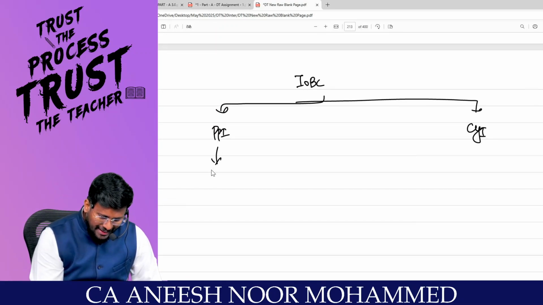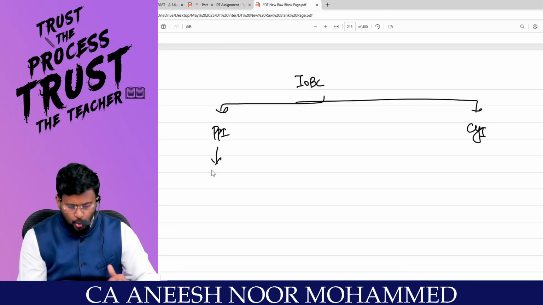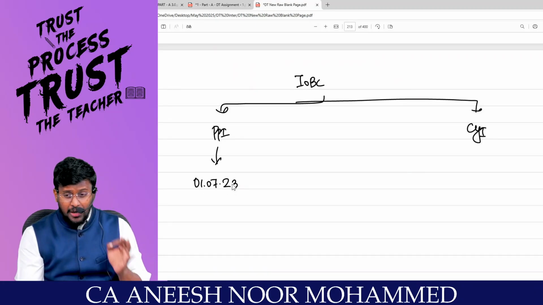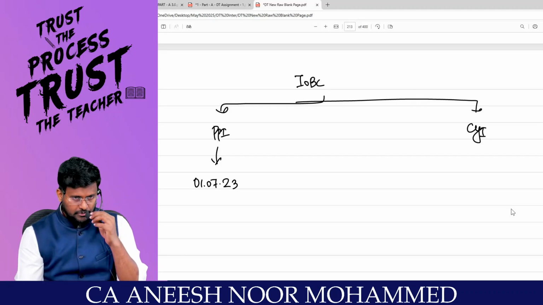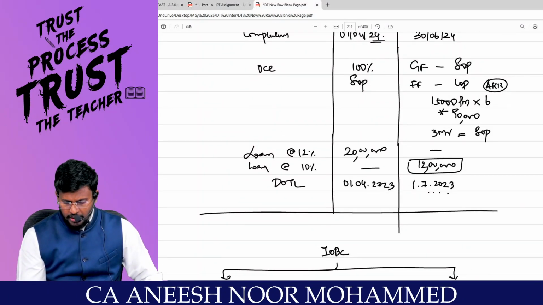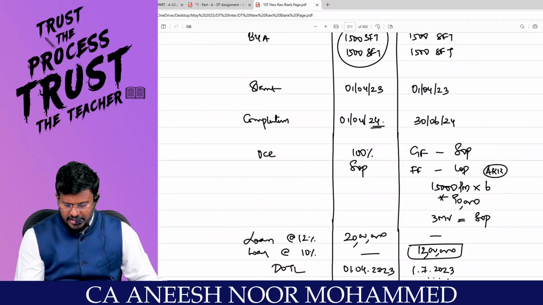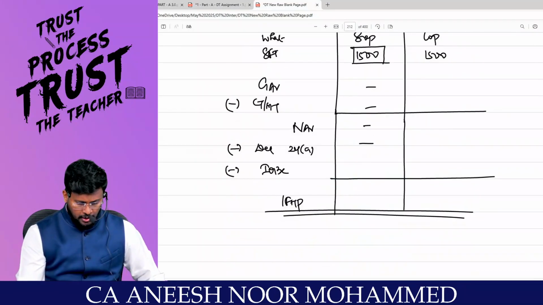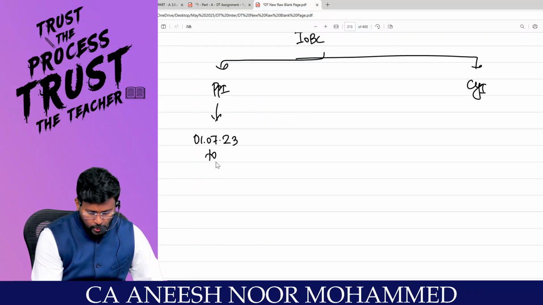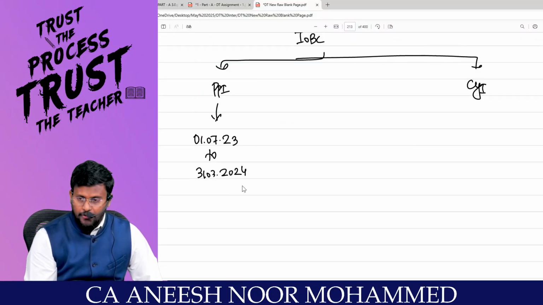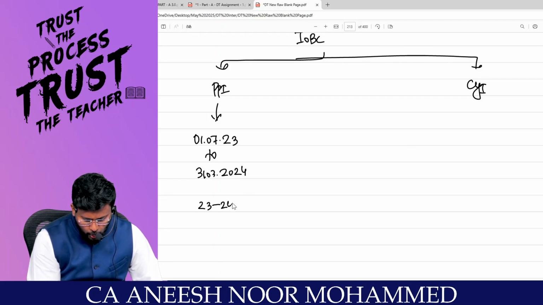With regard to prior period interest, what is the date of taking the loan? 1/7/2023, and when they completed the construction, 30/6/2024. Even though it was completed on 30/6/2024, we should always end with 31/3. So it should end with, my dear lovable students, 31/3/2024.